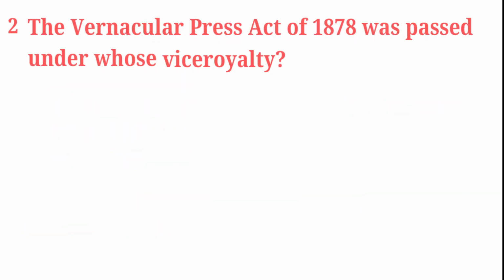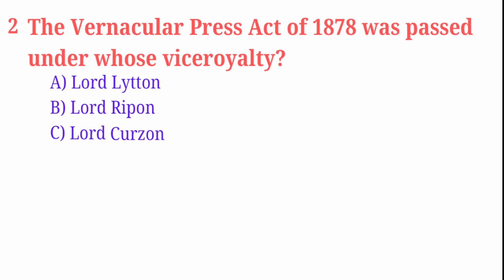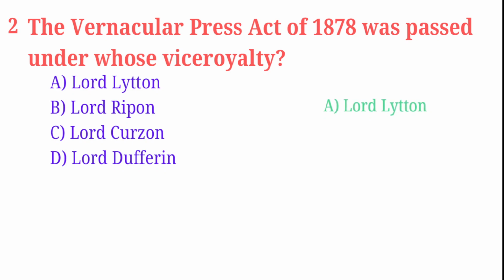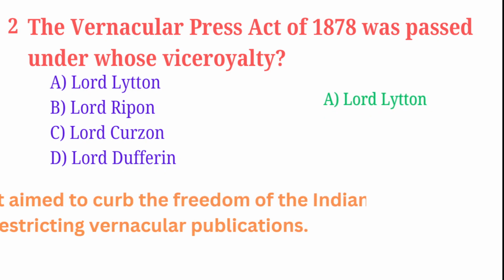Next question is, the Vernacular Press Act of 1878 was passed under whose viceroyalty? Options are Lord Lytton, Lord Ripon, Lord Curzon, Lord Dufferin. And correct answer is Lord Lytton. The Vernacular Press Act of 1878 aimed to curb the freedom of the Indian press by restricting vernacular publications.